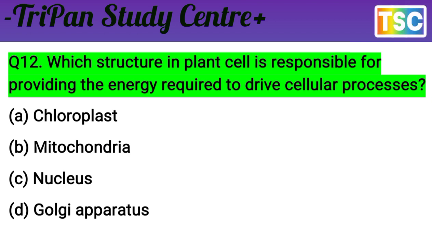Chloroplast is not applicable here. Golgi apparatus, nothing. Nucleus, nothing. But mitochondria is the correct answer. Mitochondria is the most important. It is called the powerhouse because there is ATP synthesis here. It means adenosine triphosphate is the energy required to drive a cellular process. It means option B is correct here. Mitochondria is important. And then let's see the next question.